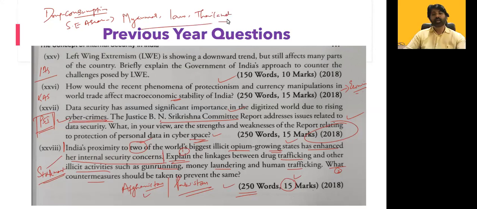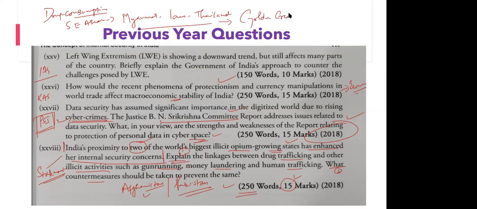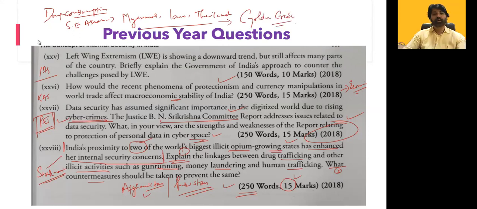This is considered as the Golden Crescent. If you observe, on one side Pakistan and Afghanistan, in the middle you have India, and on the other side these three countries, Myanmar, Laos, and Thailand. So what happened? India became a transit route for the entire drug trafficking. It is passing through India only. Keep it in your mind.